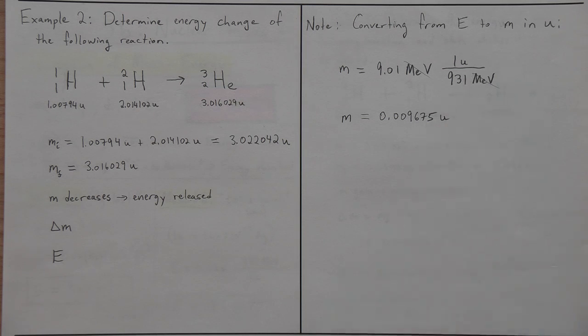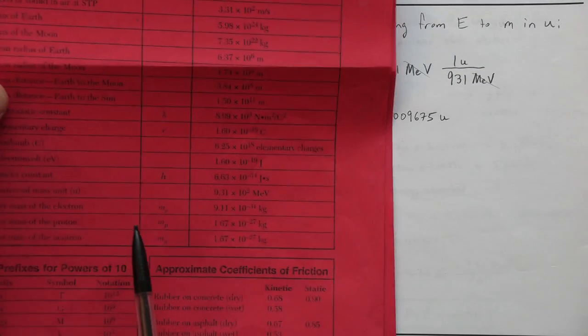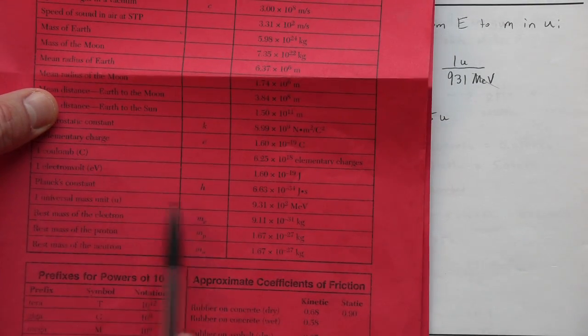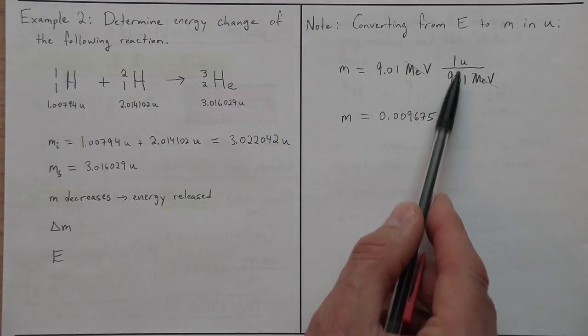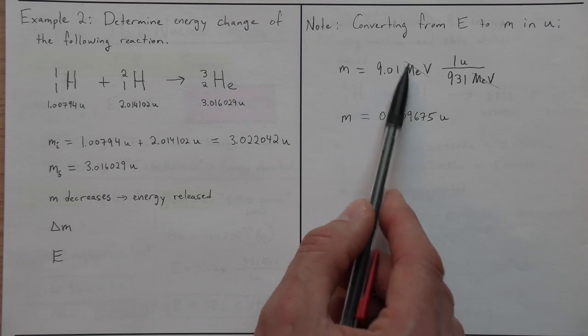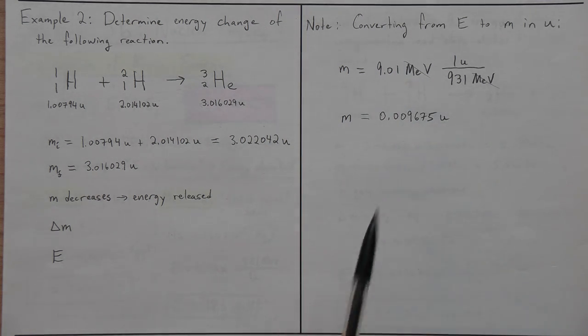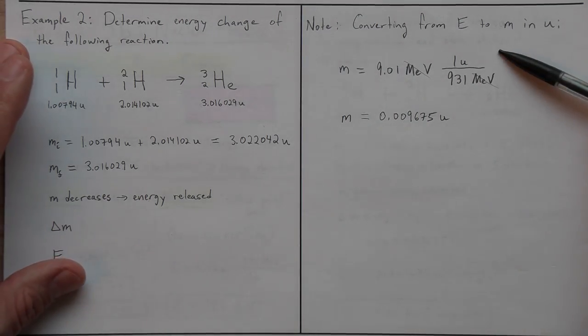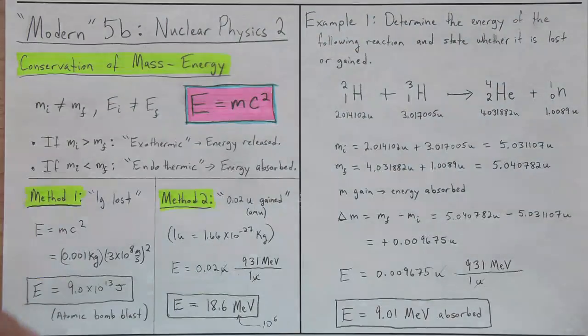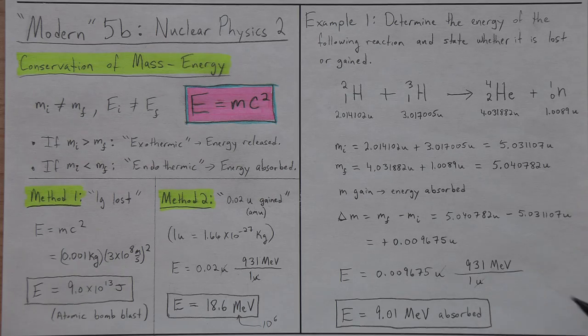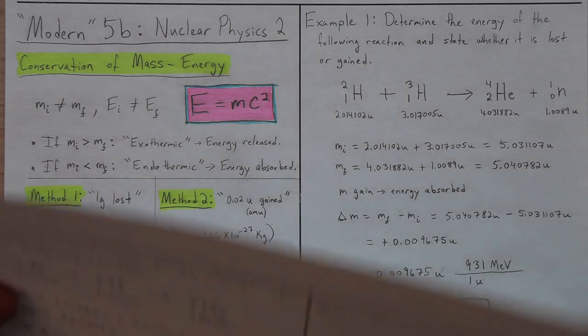And then once again, we go to the front cover of the reference table to find that conversion, right? So right here, 1 unit to 931 mega electron volts. So now what we're doing is we're taking this and dividing by 931, and we get the mass back. So whether you have units on the top, mega electron volts on the bottom, or the other way around, depends on which way you're going in your conversions.